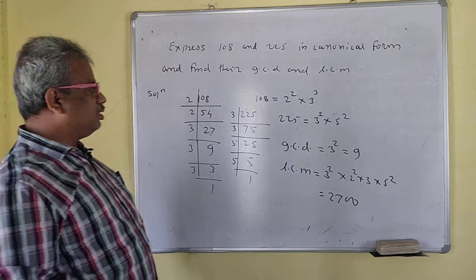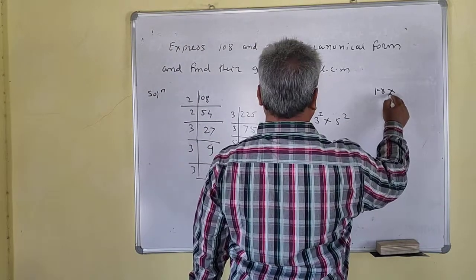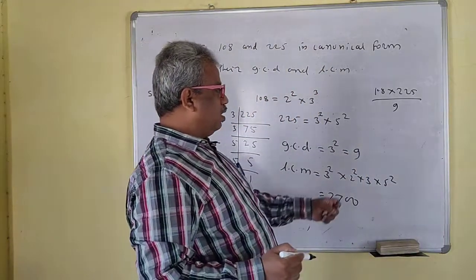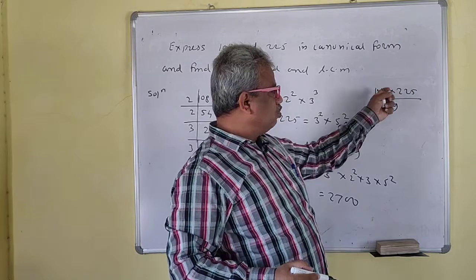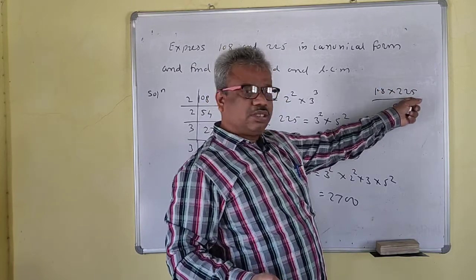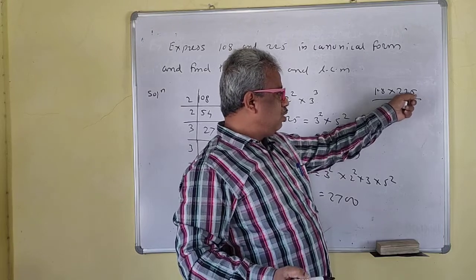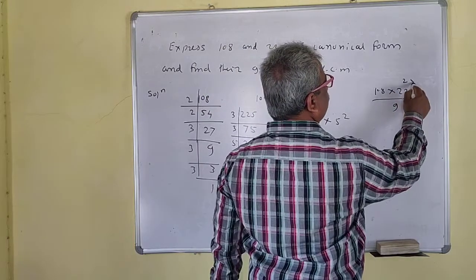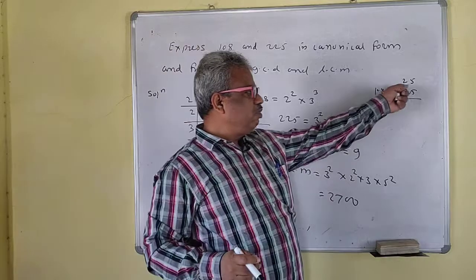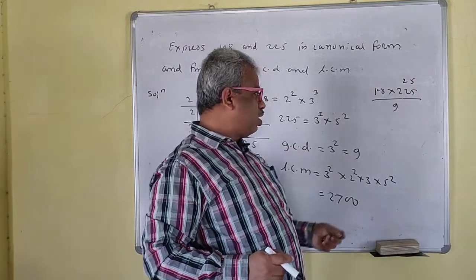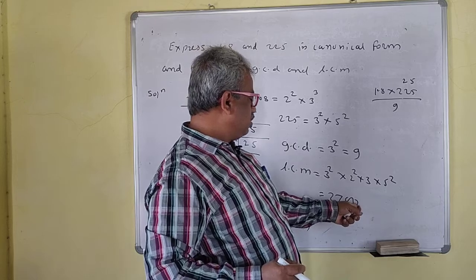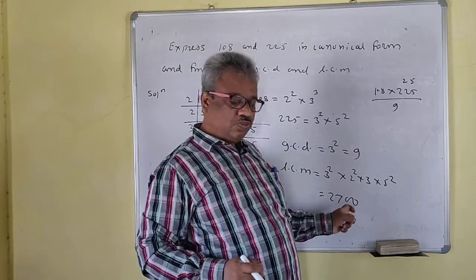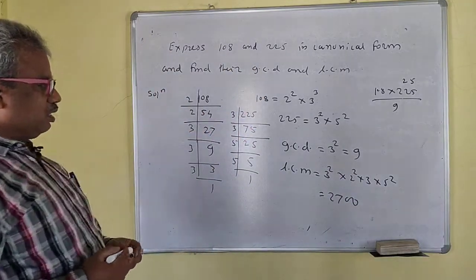You may verify this: 108 into 225 upon 9. You can divide 225 by 9 here, since 108 is very nice here. So 9 into this is 25. Now you know the easy product of this one: 108 into 25. 200, so that means this is 0. Again 0, that means double 2, and 27 plus 2 is 27. So this is the correct answer.